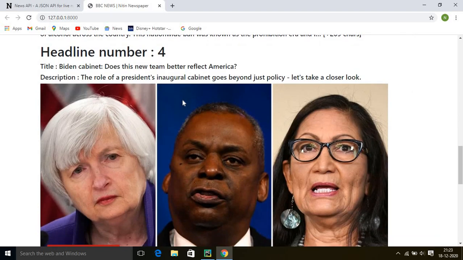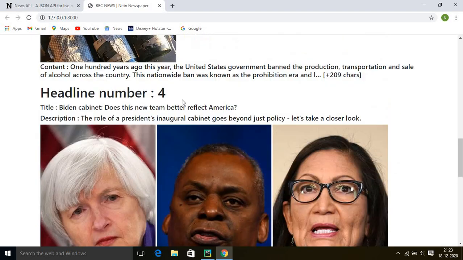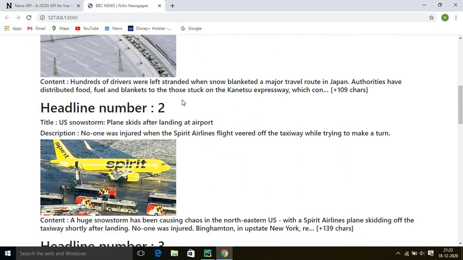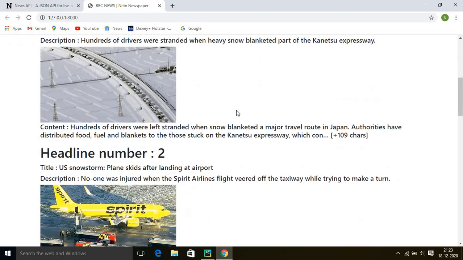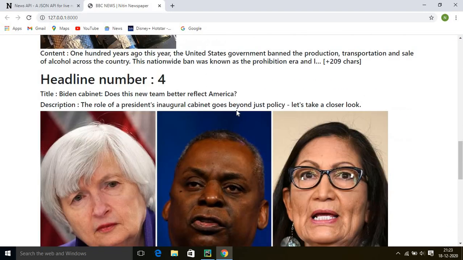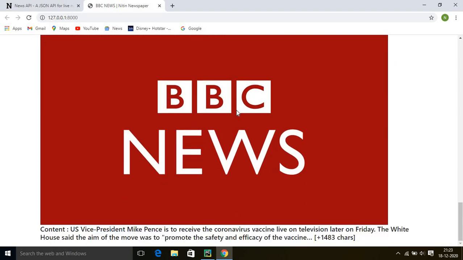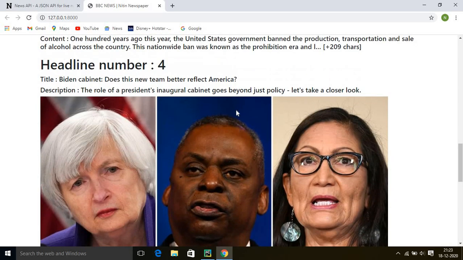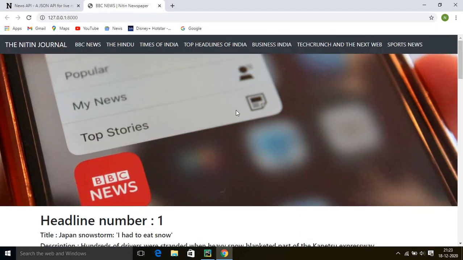And suppose a new news item is published by BBC News, then that new news will hit headline number 1, the 5th one will disappear, and the 4th will take the place of the 5th one. So this is how my news will be updated throughout the day. And it is similar for the rest of the endpoints.